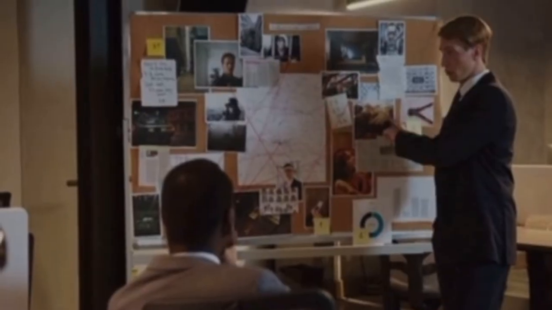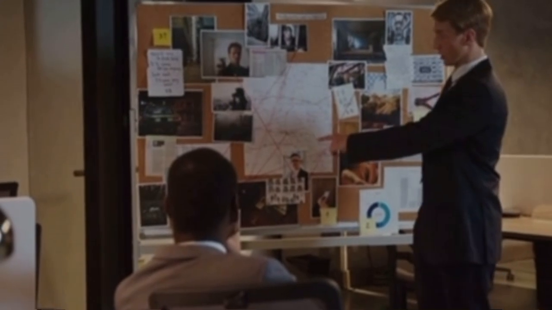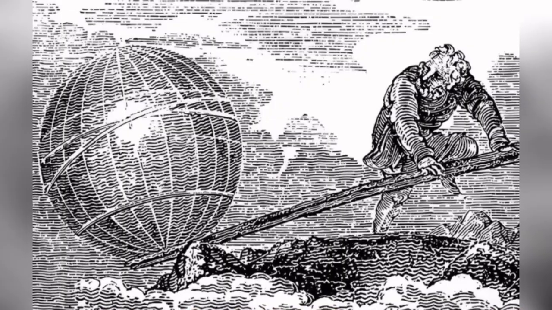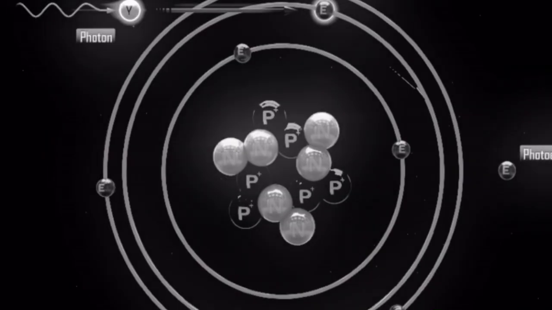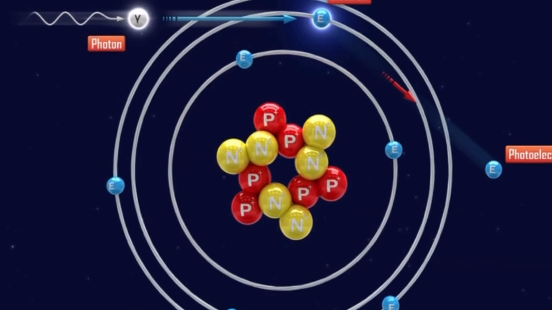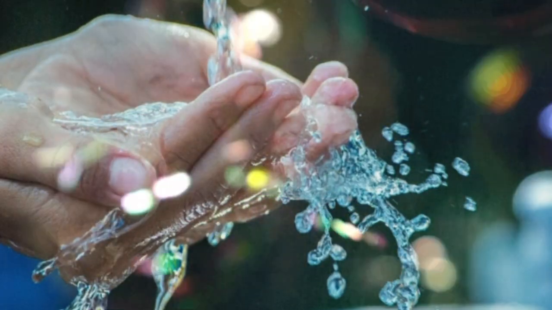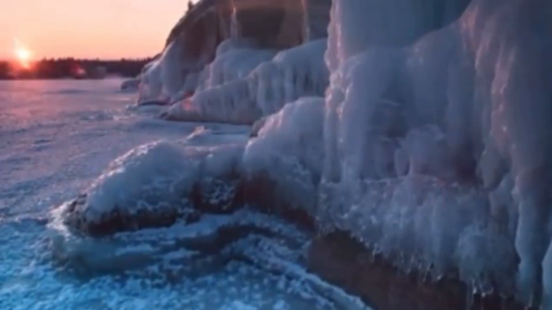Einstein's explanation was like solving a mystery where traditional understanding couldn't explain why only high-frequency light could eject electrons. Before this, light was mainly thought to behave as a wave. But the photoelectric effect showed that light also behaves like a particle. This was akin to discovering that water, which is usually a liquid, can also act like ice under certain conditions.